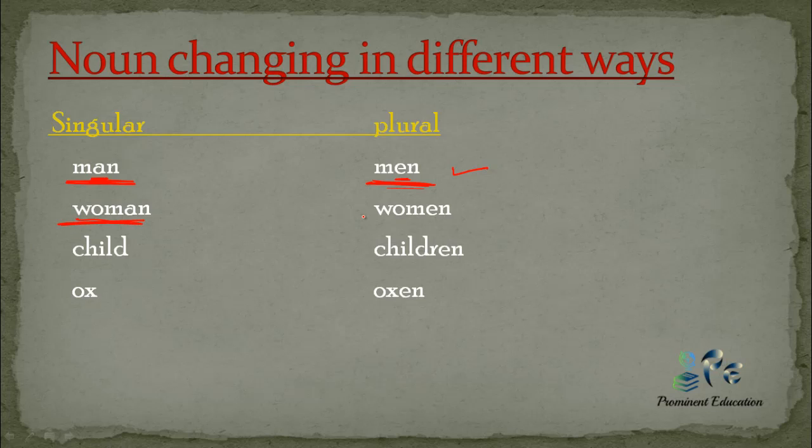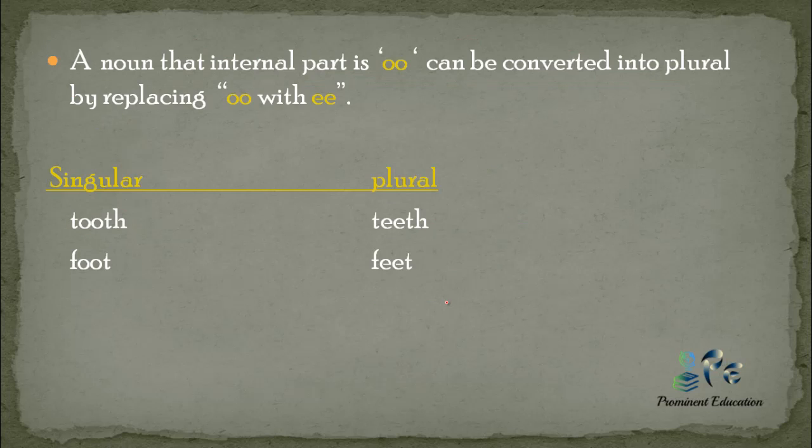Woman is singular and women is plural. We have changed the internal vowel of the word. Child becomes children, this is a different way. Ox becomes oxen. So these are some nouns which change according to some different rules.